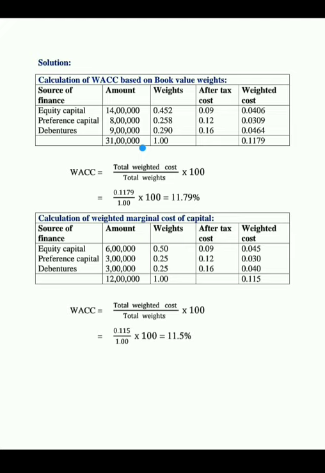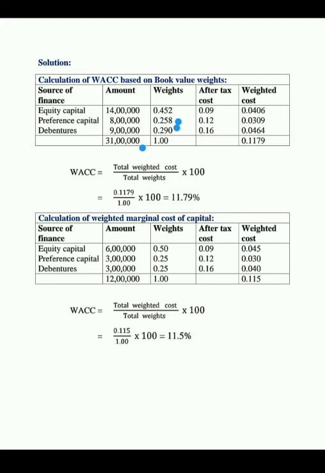Now what is the weight of equity capital? That is 14 lakhs divided by 31 lakhs, that is equals to 0.452. And next, what is the weightage of preference capital? That means 8 lakhs divided by 31 lakhs, that is 0.258. And debentures, the weightage of debentures, 9 lakhs in 31 lakhs, so that means 9 lakhs divided by 31 lakhs, that is equals to